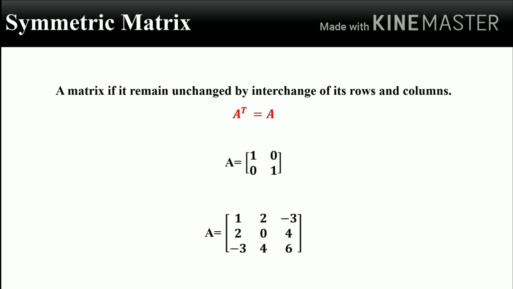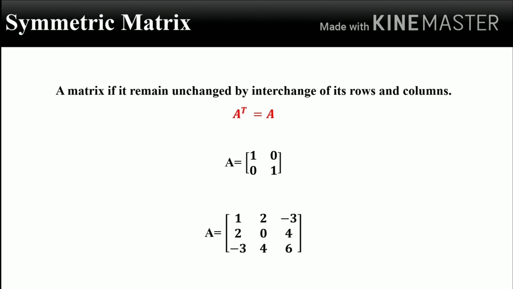A symmetric matrix. A square matrix is said to be a symmetric matrix if it remains unchanged by interchange of its rows and columns. In other words, a square matrix is said to be symmetric if the transpose of matrix A is equal to the matrix A. That means if you interchange rows into columns or columns into rows, then you will get the same matrix.